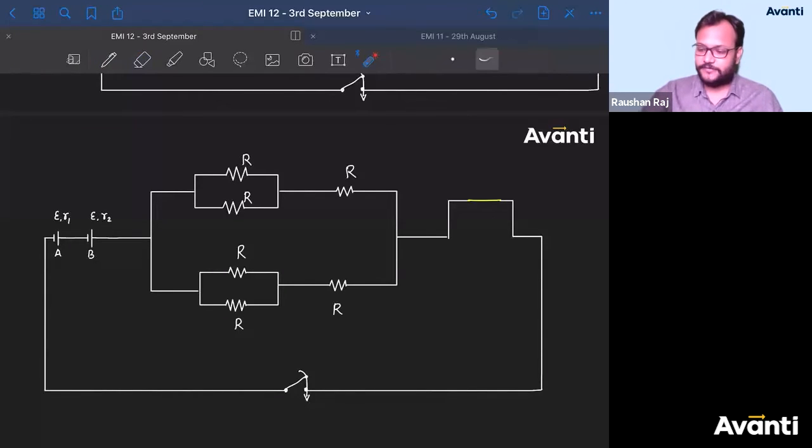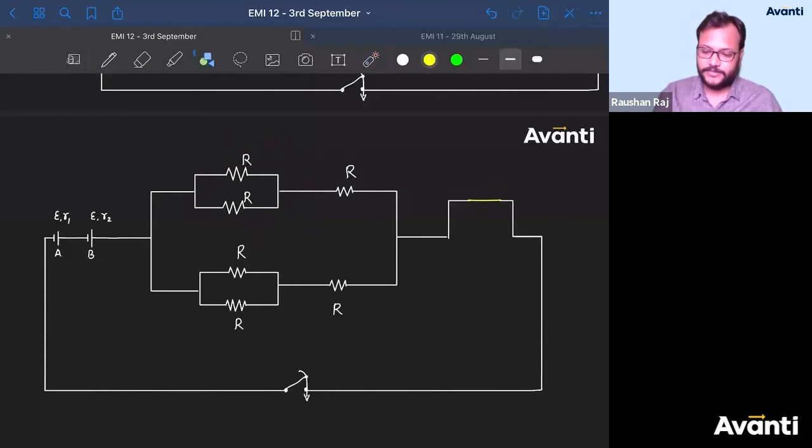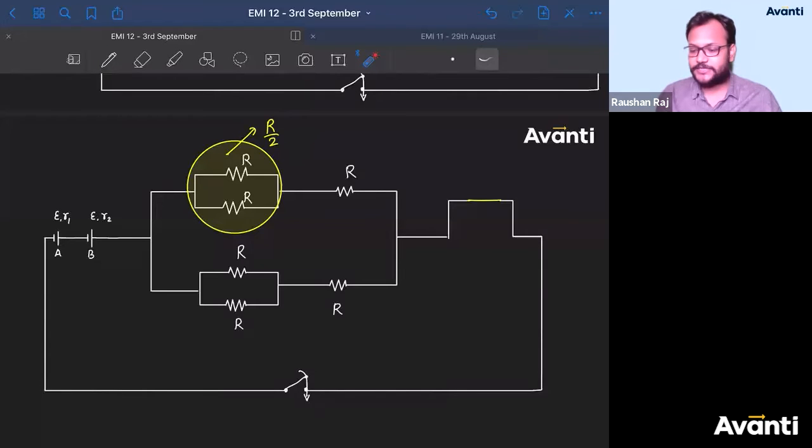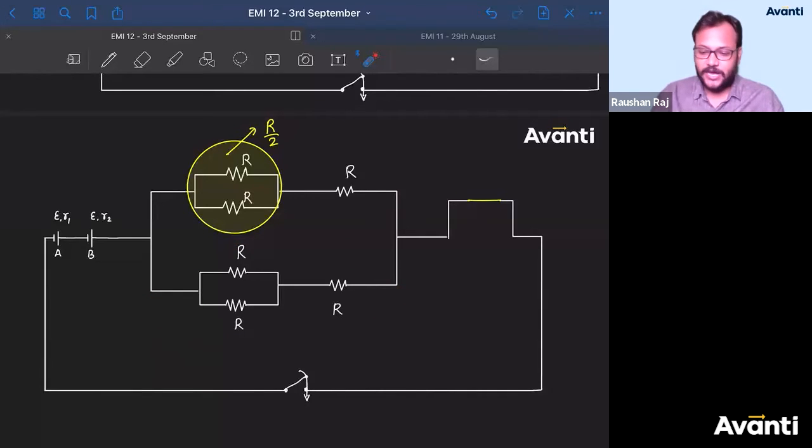Now there are 6 resistors. Can I say these two are in parallel and the equivalent of these two is in series with this one? So this is R/2. Okay? What is the R equivalent for this? R/2. And the equivalent resistance of these two is 3R/2. All right. And a similar kind of arrangement is there. They are connected in parallel to it. So what is R equivalent here?